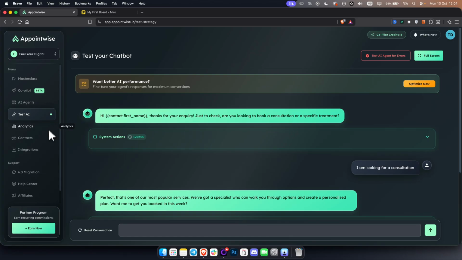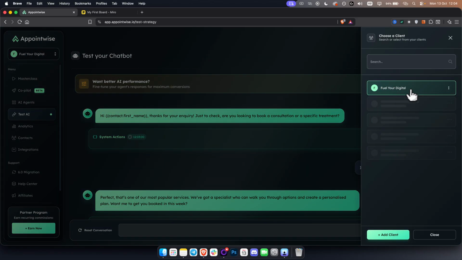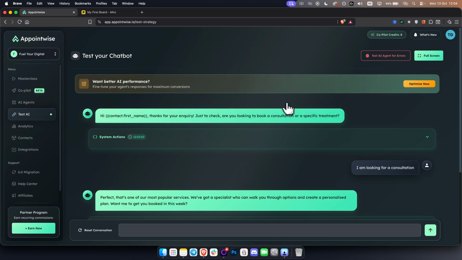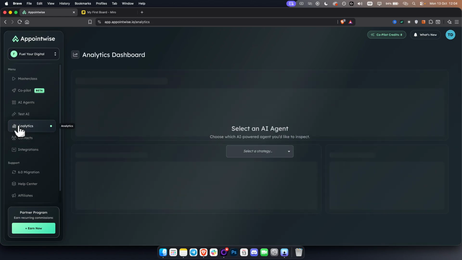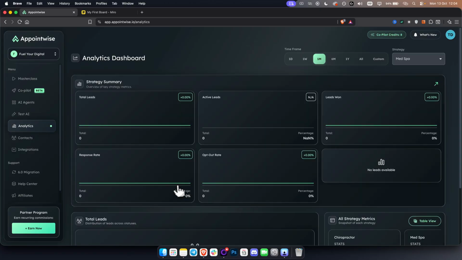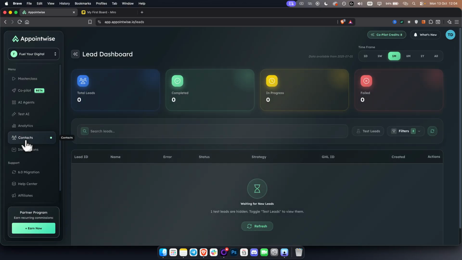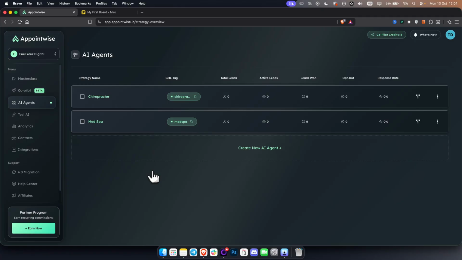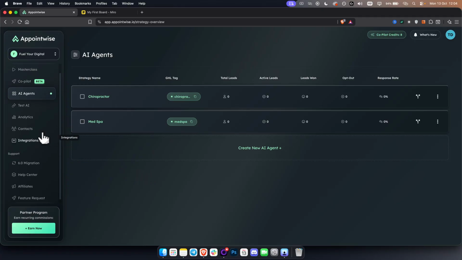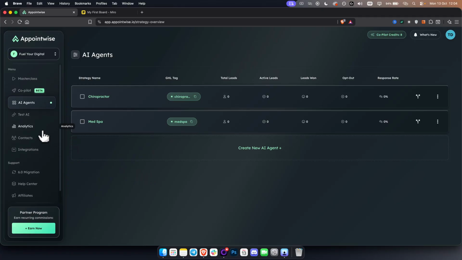and then you can deploy it for your clients, okay? So for your clients, it's really important that you create a sub-account. So we have a sub-account here, and on that sub-account, we add a client. So we just simply add a client, and in that client, we can manage everything. We have analytics here as well. We can select a strategy. We can even add contacts here. You can see the CRM, the lead dashboard, the AI agents we can see here. So yeah, everything is pretty much here. So this is pretty much the whole delivery process and how you can sell AI appointment setters to local businesses, okay?